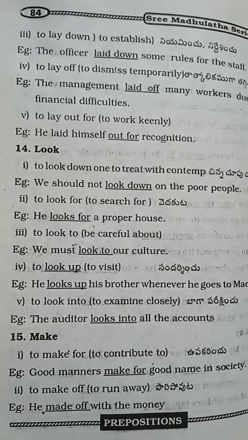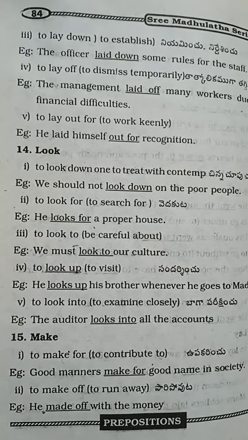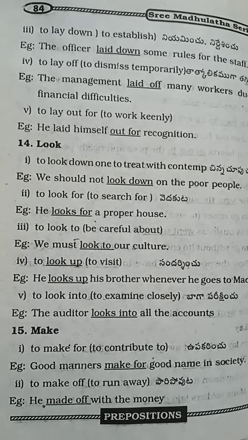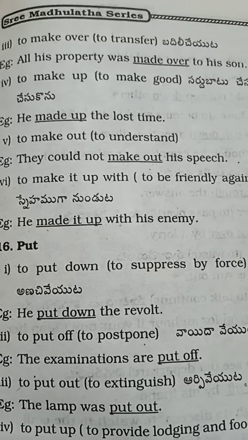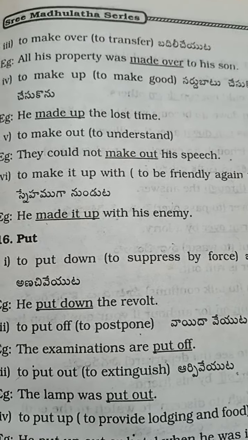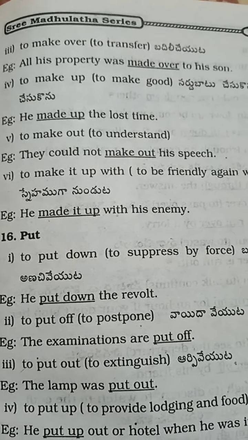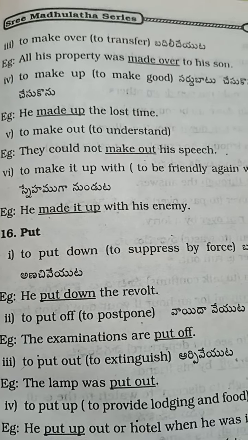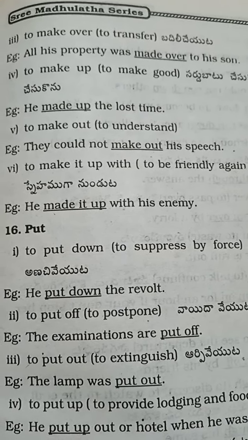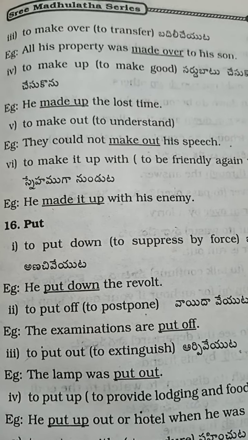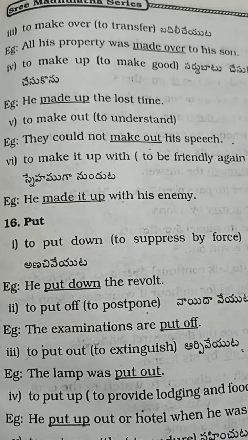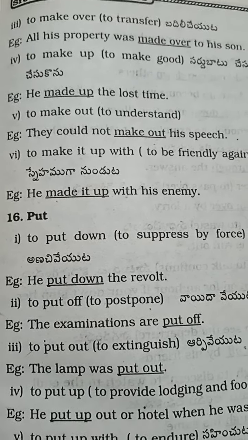Make. To make for. Good manners make for a good name in society. To make off. He made off with the money. To make over. All his property was made over to his sons. To make up. He made up the lost time. To make out. They could not make out his speech. To make it up with. He made it up with his enemy.